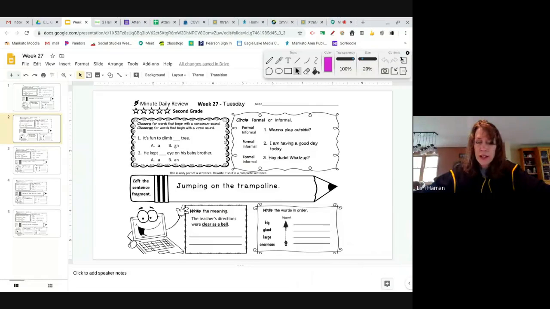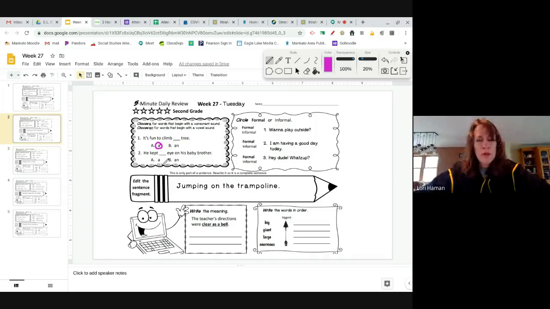How we decide is with these rules, right? Choose a for words that begin with a consonant sound. We're talking about the word that will come right after the choice, right after the blank here. And choose an for words that begin with a vowel sound. So right after the blank is the word tree, and the beginning sound is t, which is a consonant sound. So we would pick a for this situation. The sentence would say, "It's fun to climb a tree."